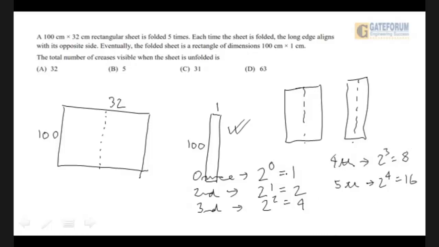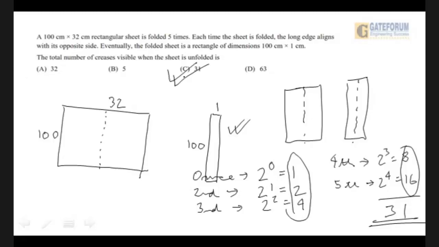So what is the total number of creases that will appear? Add these up. 1 plus 2 plus 4 plus 8 plus 16. 1 plus 2 is 3. 4, 7. 7 plus 8, 15. 15 plus 16 is 31. So you are going to say 31 is going to be the answer.